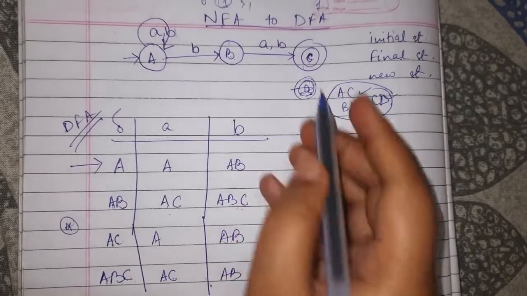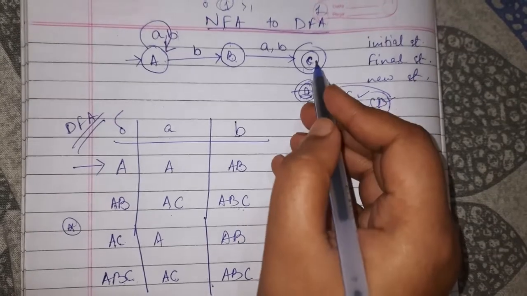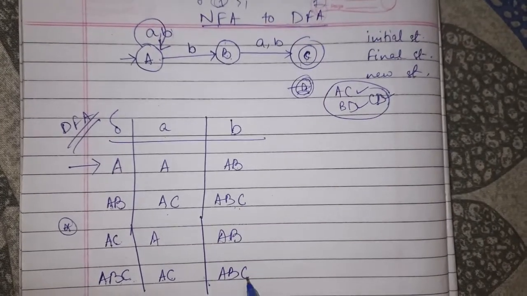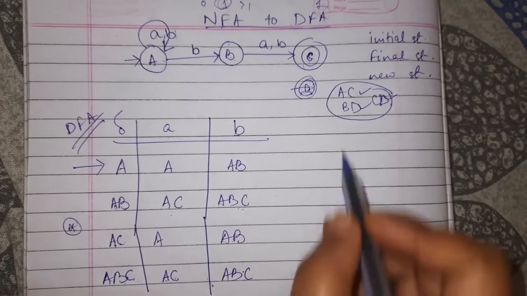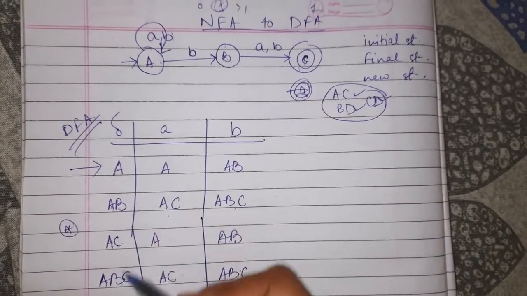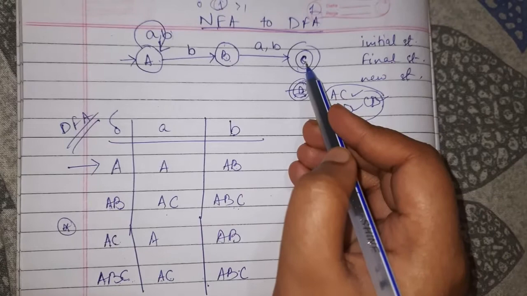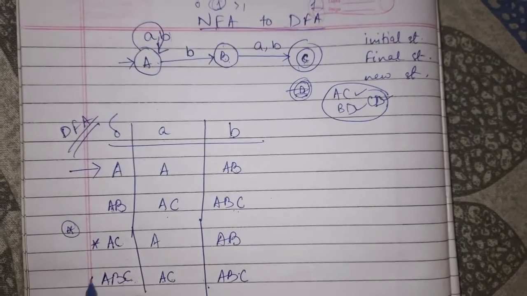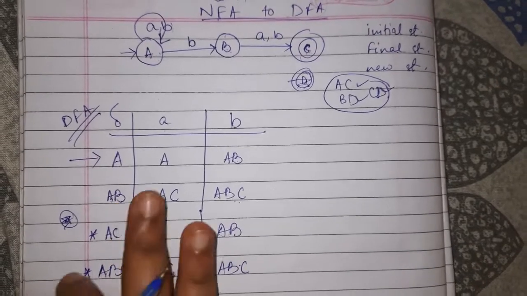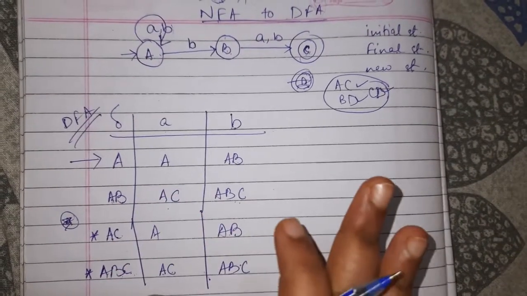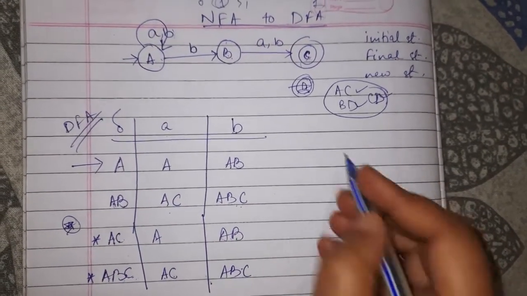B on getting B goes to C. C on getting B goes nowhere. So it's ABC, and ABC is done. There are no new states, and any state here having C in it, like these two, are my final states. Seeing this transition table, we shall draw the respective DFA.